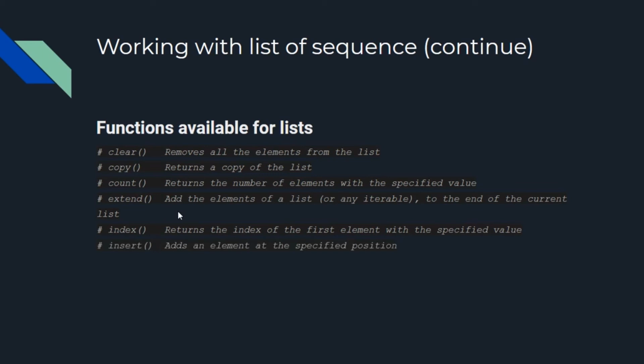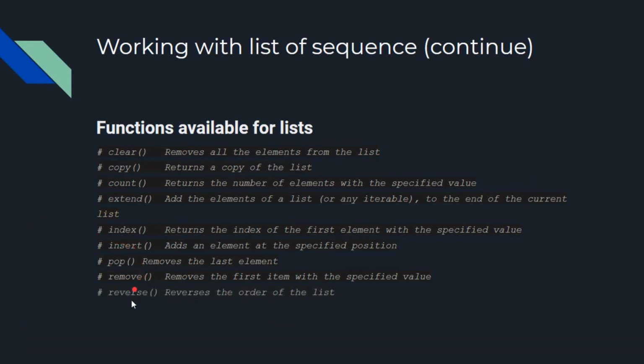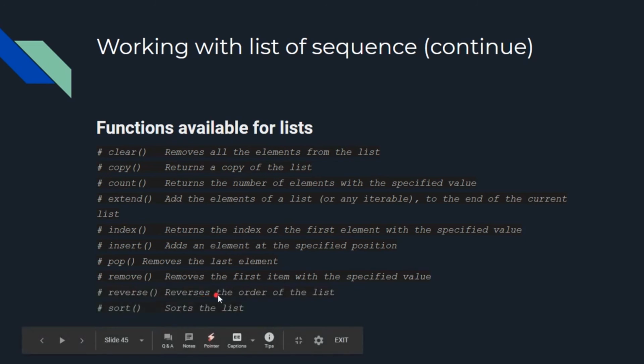Then we have insert, which I have already introduced. Then we have pop. Every time you call the pop method, it removes the last element. Then we have remove, which removes the item with the specified value. Whatever value you pass here, that item will be deleted from the list. Then we have reverse, to reverse the list, and sort, to sort the list.